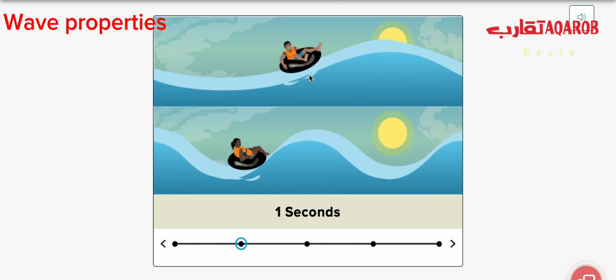So after 1 second we have 1 wave, so 1 wave over 1 second, the frequency is 1 hertz. Here we have 2 waves per 1 second, so the frequency here is 2 hertz. So the second wave has more frequency than the first one, but the first one has more wavelength than the second one.